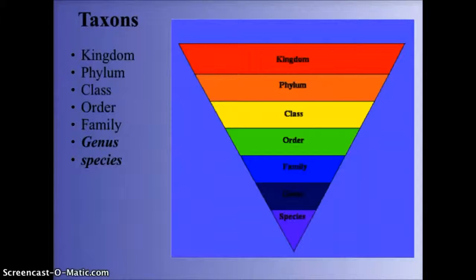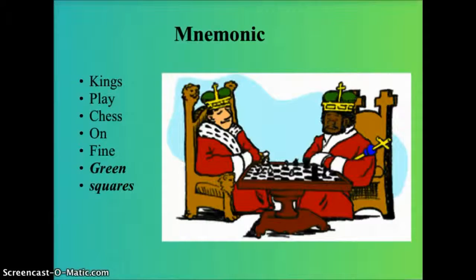Below that we have the family, and then we have the genus, and then the species. So the species is the most identifiable, the most individual. To remember this, we have a mnemonic, and this mnemonic device will help us hopefully to remember that order.